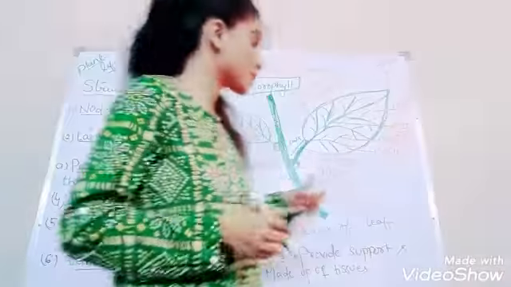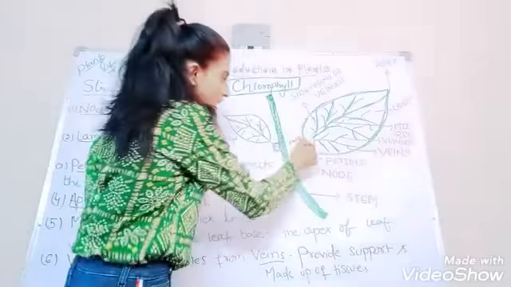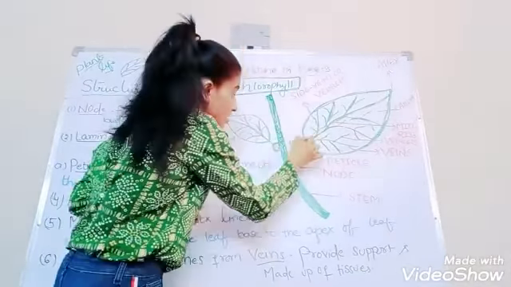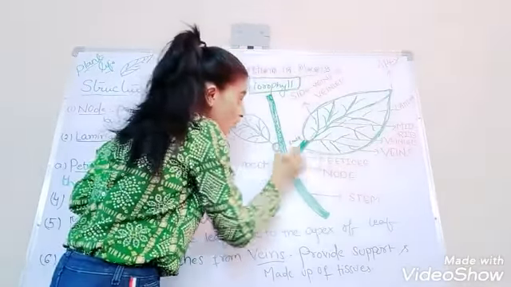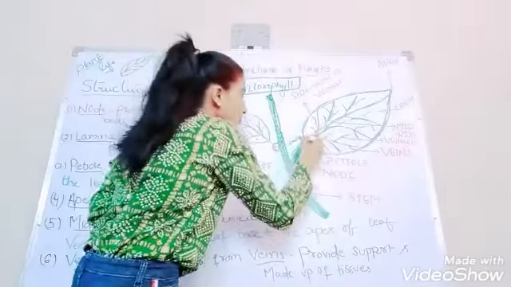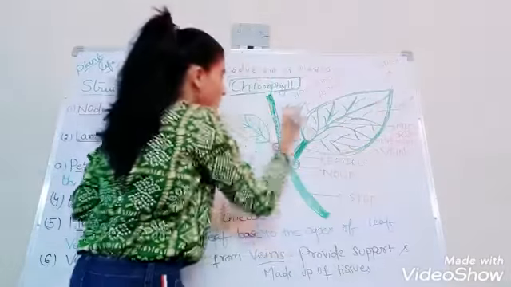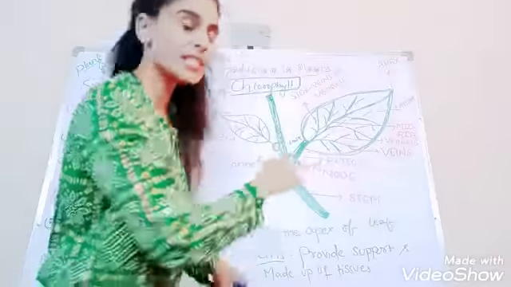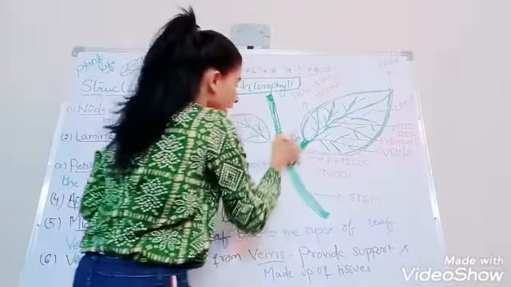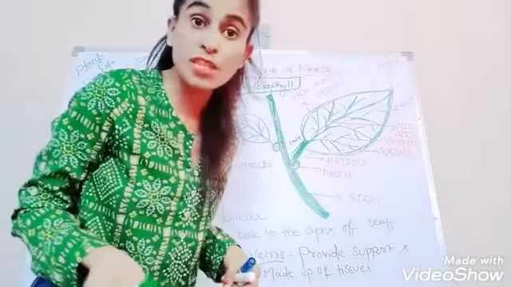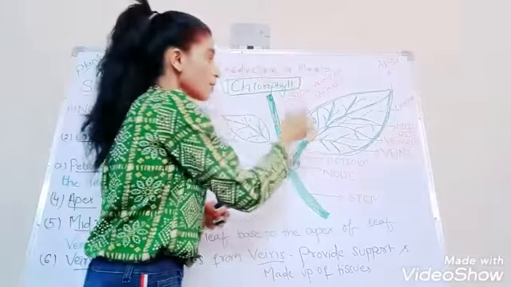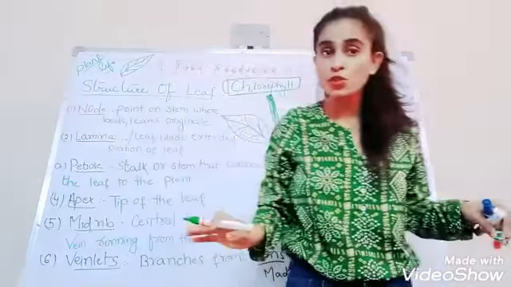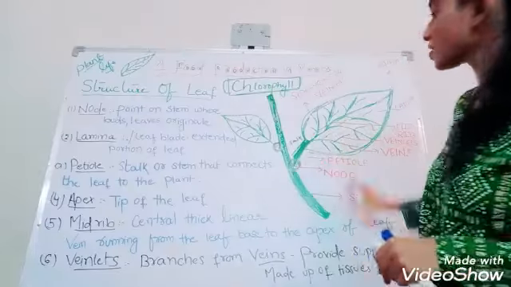What is a petiole? It's a stalk, dear children. It's a stalk which connects this leaf with that of the stem. Petiole is a stalk which connects the leaves with that of the stem. Understood? Now clear about what is a petiole?